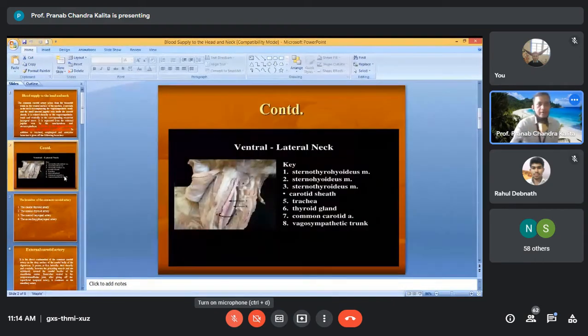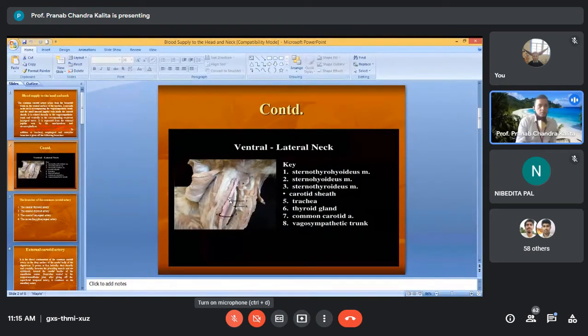Okay. So this picture you can see. Have you seen the diagram? Yes, sir. So this is the right common carotid artery. It originates somewhere from these areas from the bicarotid trunk. Okay, right common carotid artery, and on this side you will find the left common carotid artery. This is the common carotid artery. So first point is its origin from the bicarotid trunk.